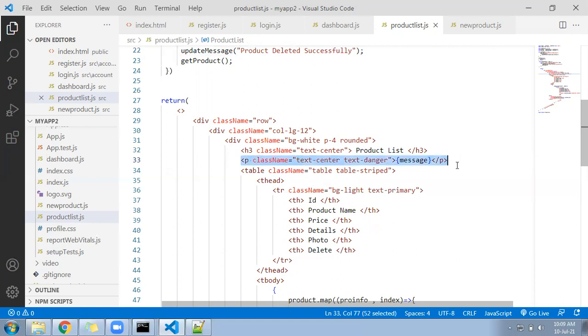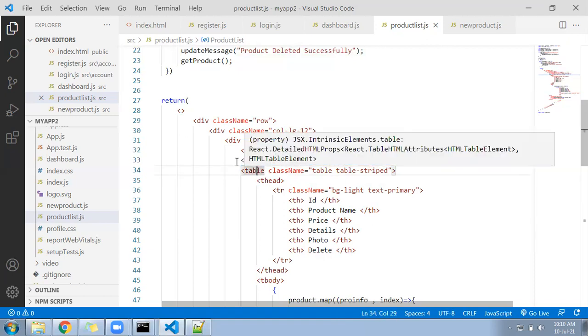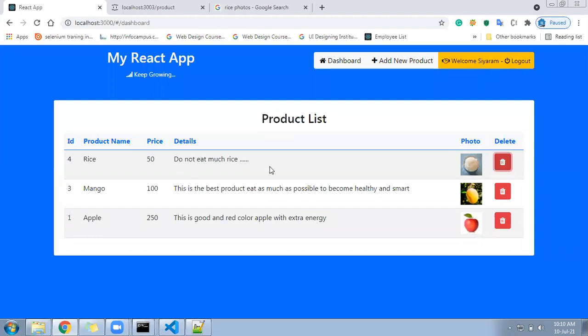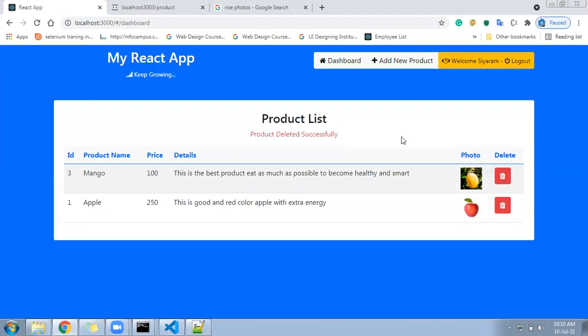Add this. Let me go here and delete a product called rice. I can see the message. Product deleted successfully.